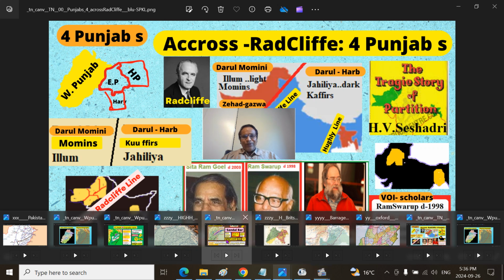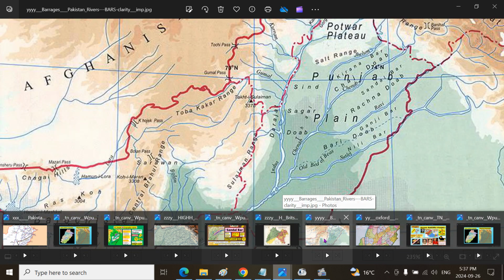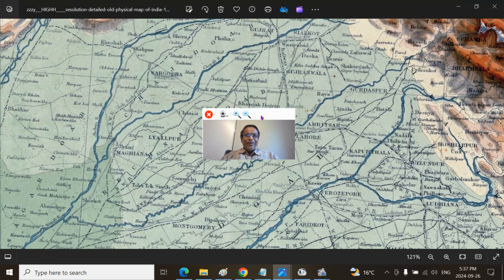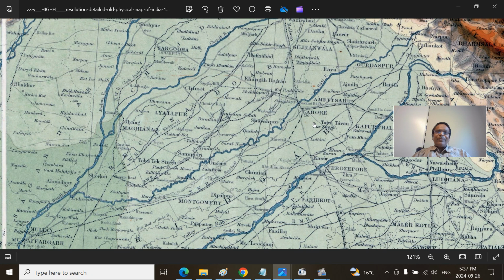So, we are talking about this Punjab. I have shown that map. Remember, when you see Lahore, that is the Ravi River here, and this is the Chenab River. You see the Jhang town here, where the Jhelum River joins. Here, Ahmadpur Sial, where the Ravi River joins.